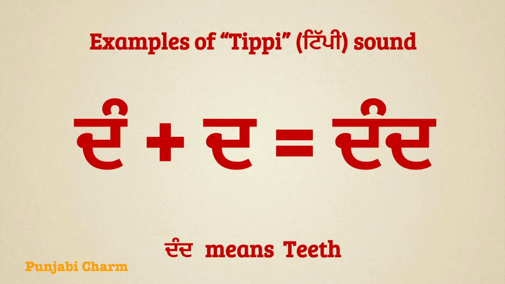Dand means teeth. To read this word, we can say Daddenu Tippi Dan, Dadda Mukta Da, Dand. You can repeat after me, Dand. Let's move to the next word.